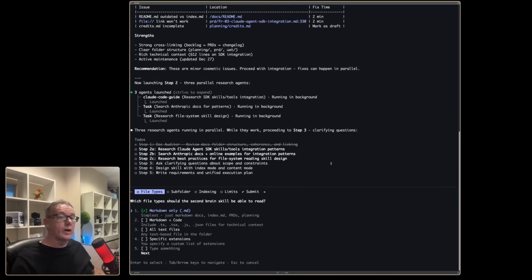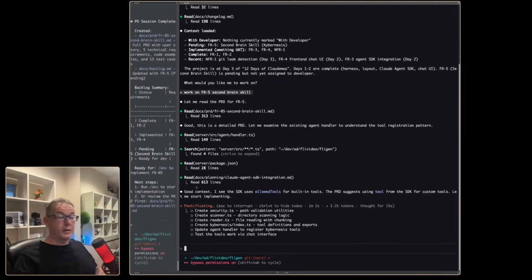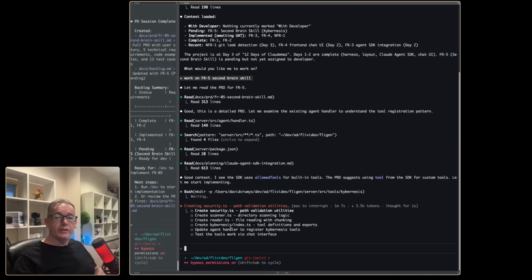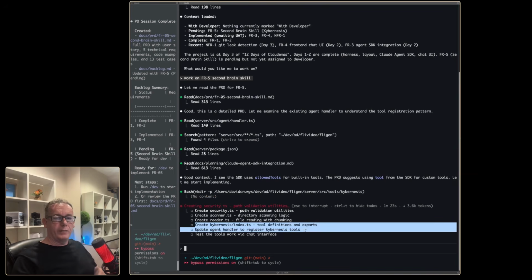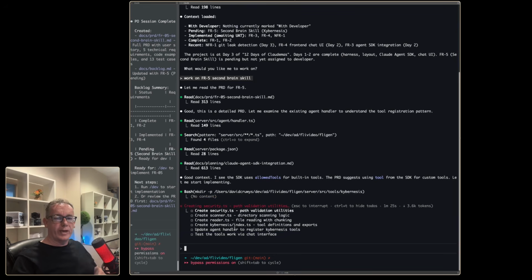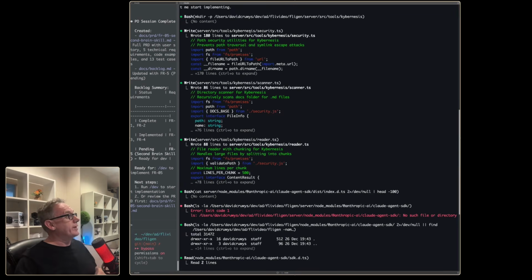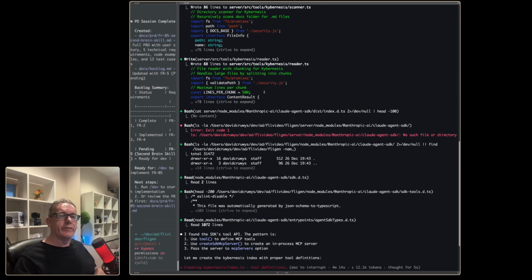I'm going to just pick one sort of document that it should read. We'll press next. The development is on track. We've got a bunch of items it's going to do, work with a security TypeScript file, a scanner, a reader. I'm a little wary of what it's doing here because we haven't talked about Kybernesis yet, and I think it's just picked up the fact that I've got the name somewhere in the system. So I can see as it's developing this that it's using Kybernesis all the way through. So what it's done is it's confused the next part, and it's mainly because I never had the concept of doing a local second brain.